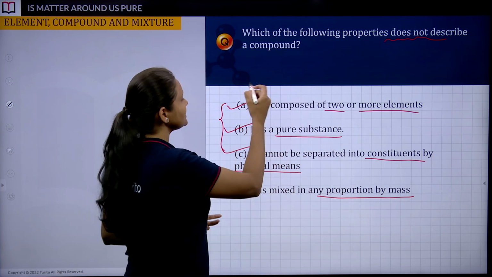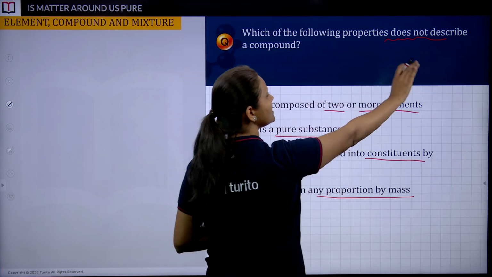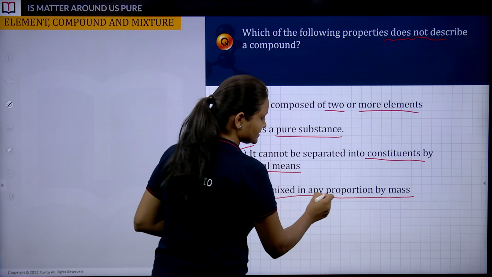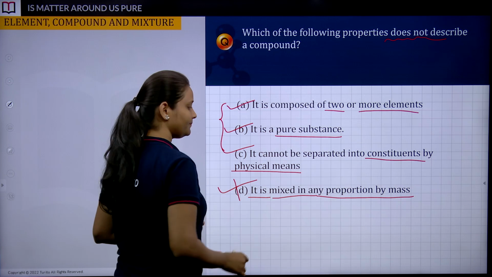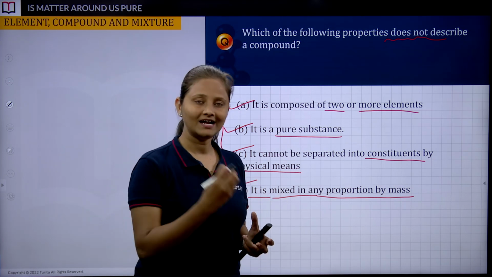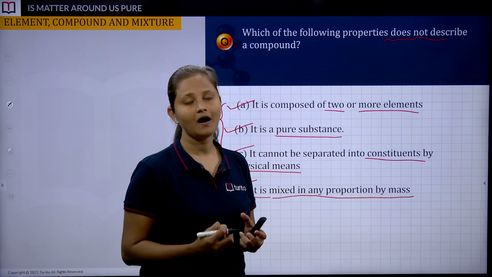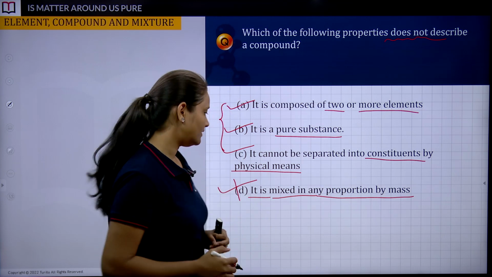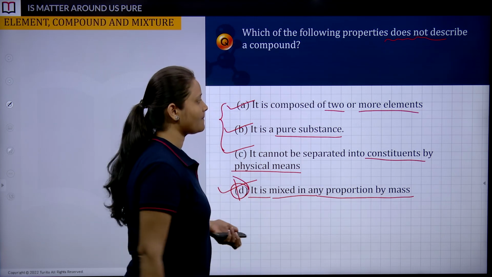But they are asking which of the following properties does not describe a compound. So is a compound mixed in any proportion by mass? No. It's not a mixture, it's a compound, and that is the identity of a compound, that it has a fixed combination ratio. That's why this becomes your answer. All right.